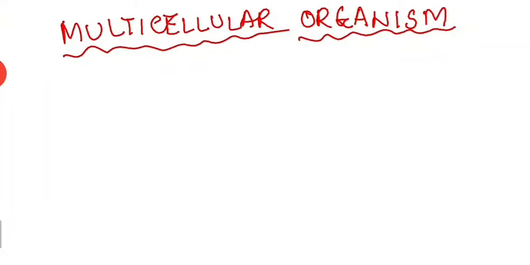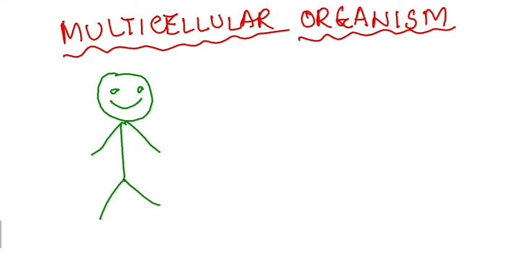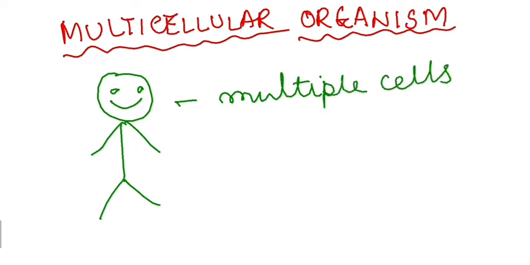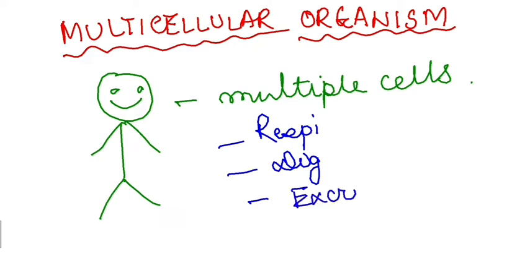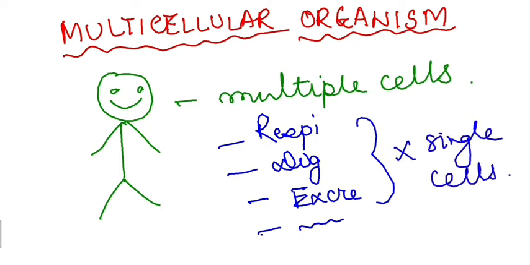But what happens in a multicellular organism? Multicellular organisms like us, right? Human beings are multicellular organisms, right? So if we are multicellular organisms, we have multiple cells. All right. So now all the processes like respiration, digestion, and excretion and the others are not performed by a single cell, isn't it? What happens in us?